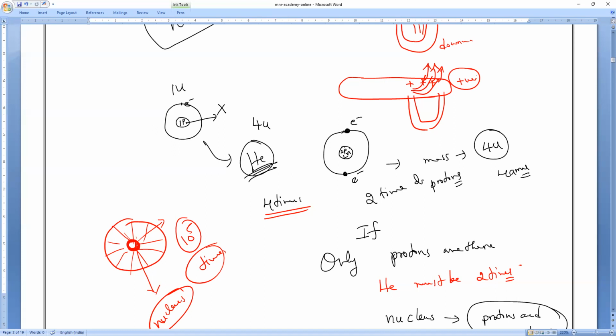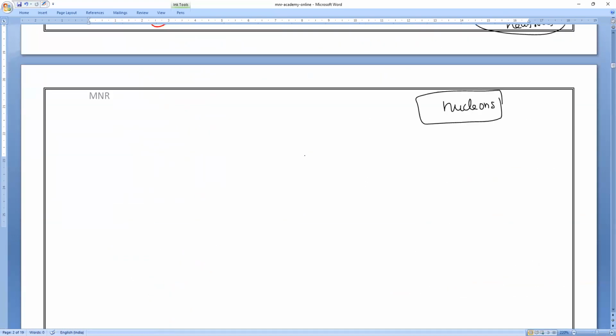Now after this, the properties. So we should know that the mass is 1 AMU. So next are the properties of neutrons. So please keep waiting, everybody.